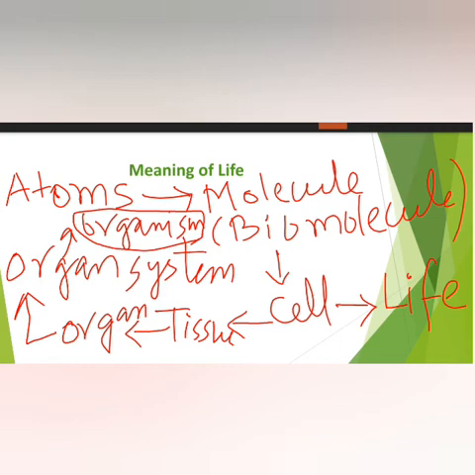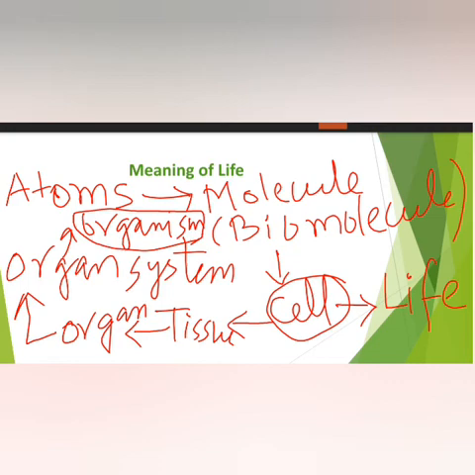So you may see that the origin of life actually started from the atom. More than one atom combine to form molecules. Then some molecules accumulate to form a structure which is known as a cell, and the cell shows life for the first time.